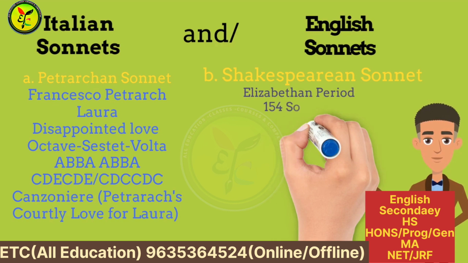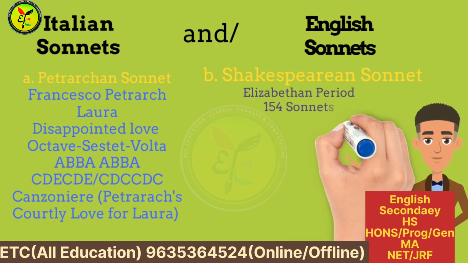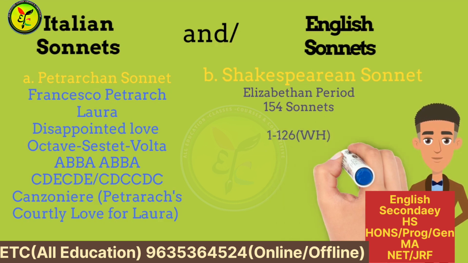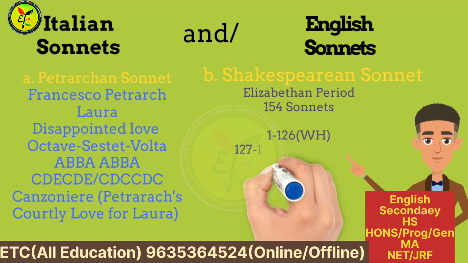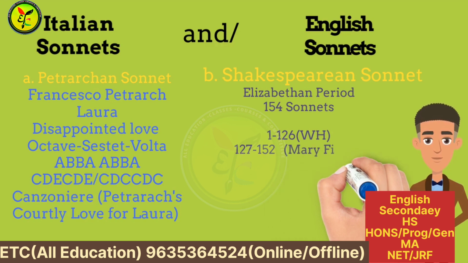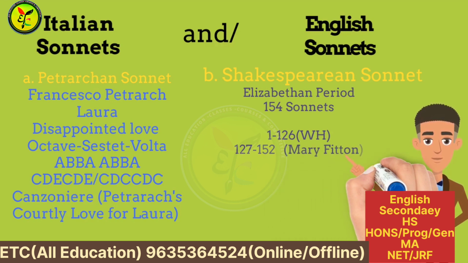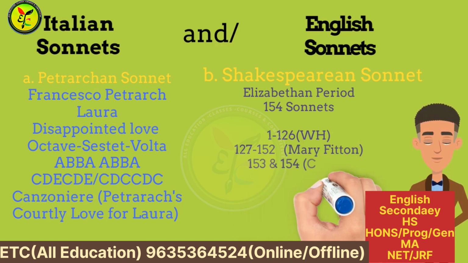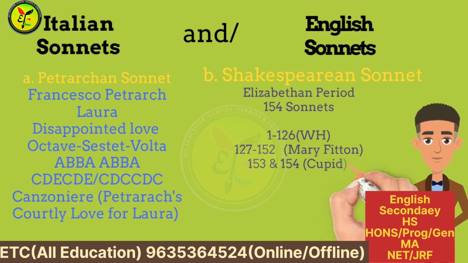Shakespeare wrote 154 sonnets, of which sonnets 1 to 126 are dedicated to W.H., meaning his male friend William Herbert, or the Earl of Southampton, or Henry Wriothesley. Sonnets 127 to 152 are dedicated to the dark lady called Mary.